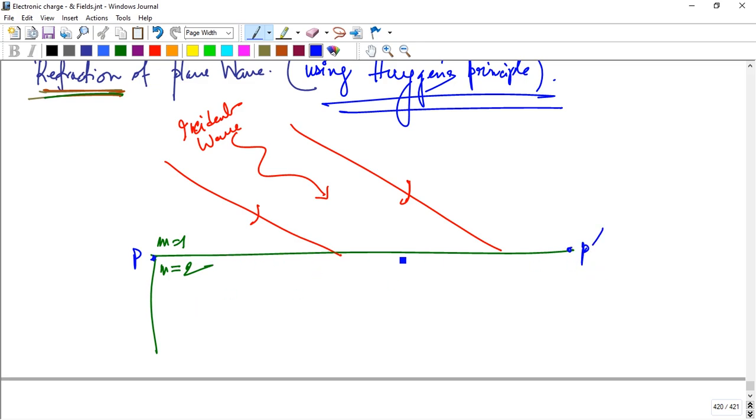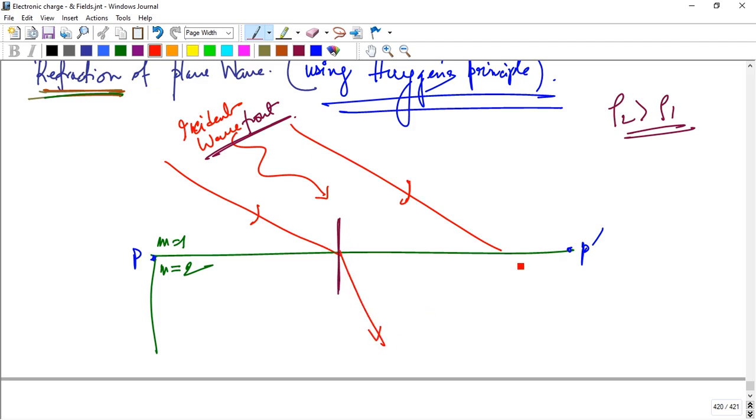Suppose the density of medium 2 is greater than medium 1, so light travels from rarer medium to denser medium, and obviously it bends towards the normal.